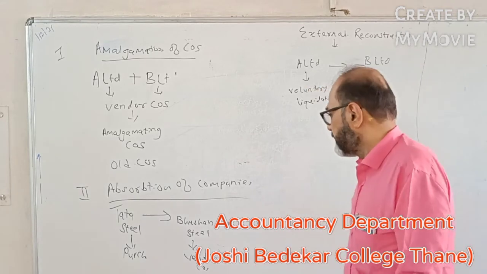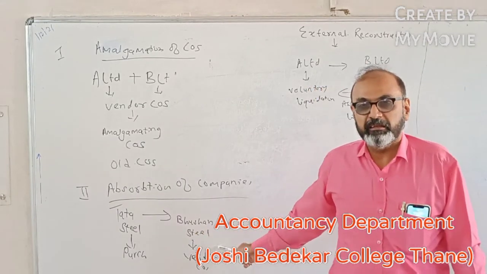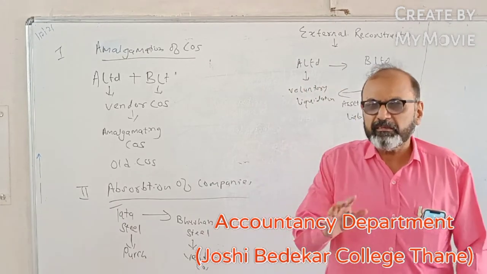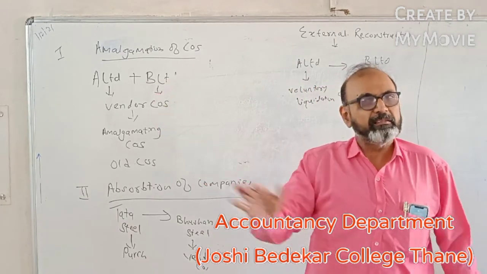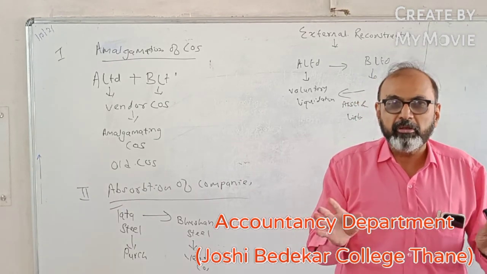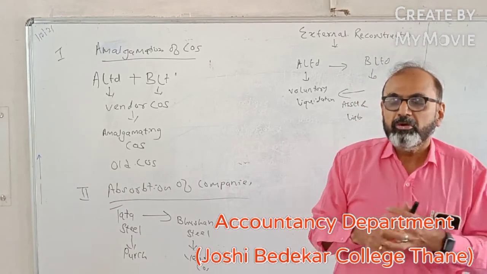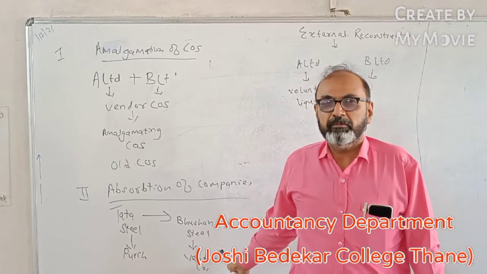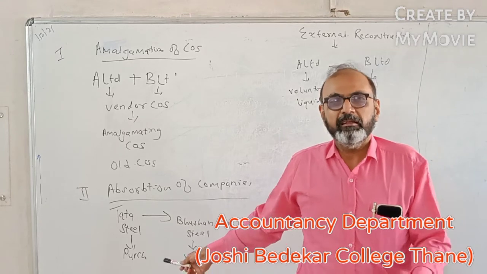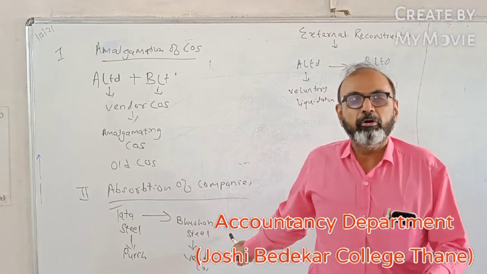Let us come back to our same example of Tata Steel and Bhushan Steel. When the business of Bhushan Steel is taken over, Tata Steel will just say, we take over your business for 5 crores. That's the end of it. We don't look into your balance sheet, we don't look into your assets, we don't look into your liabilities. According to us, your business value is 5 crore rupees. If you accept it, go ahead. Or if you do not accept it, then let this deal be called off.